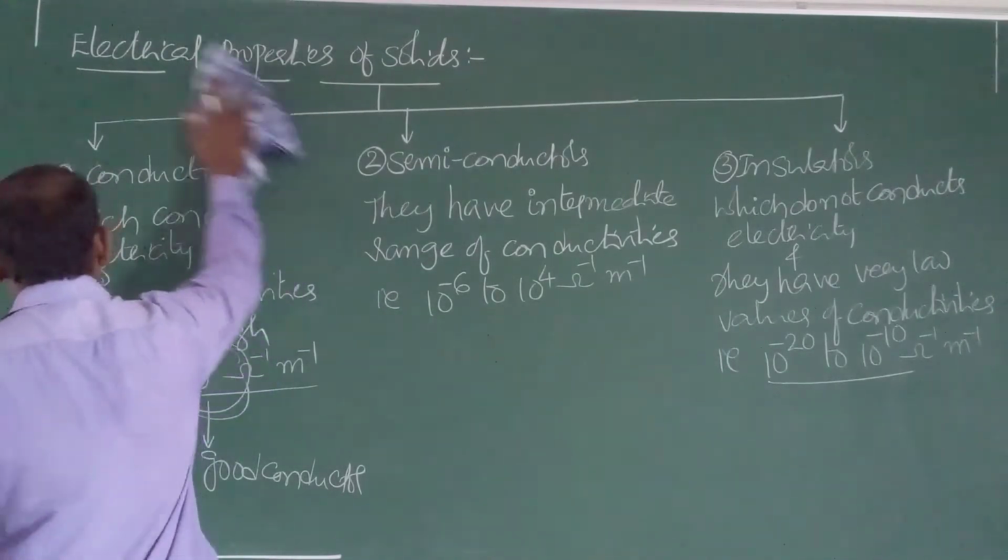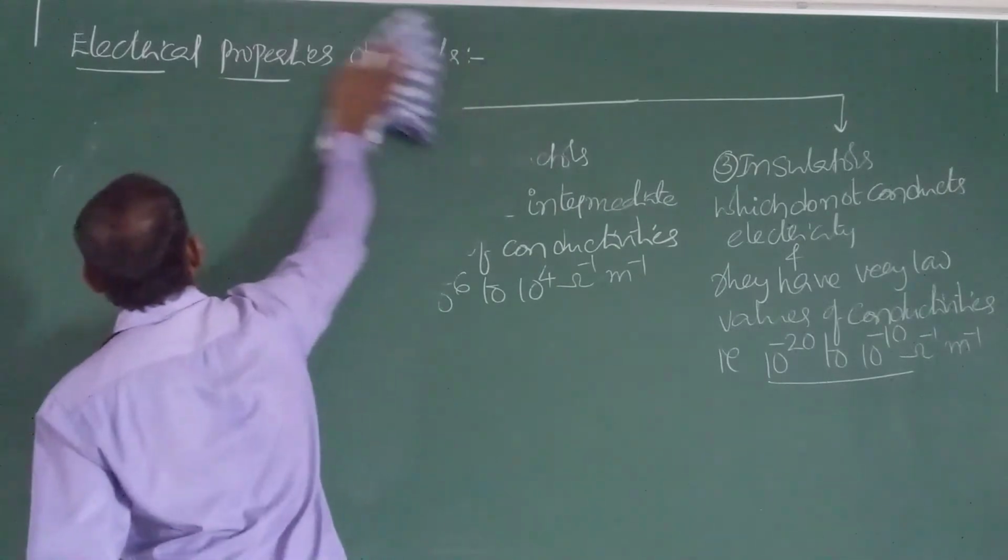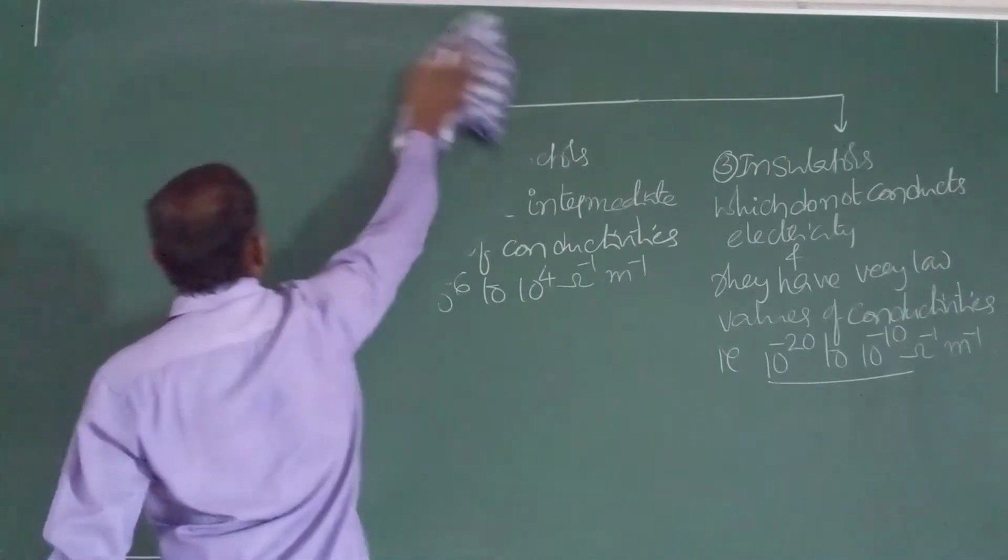Next, band theory of metals or band theory of solids.